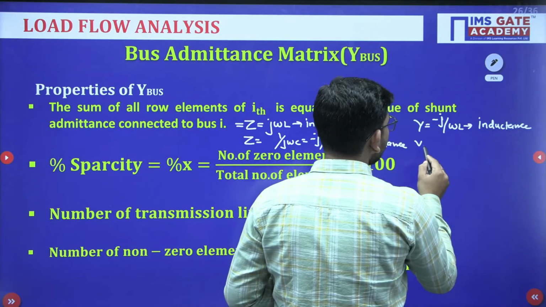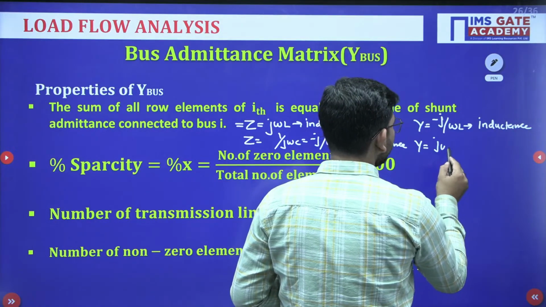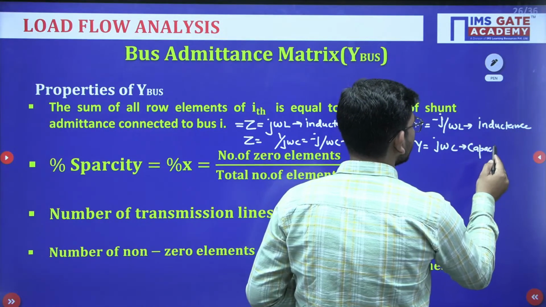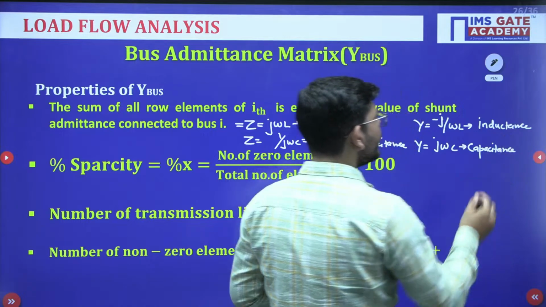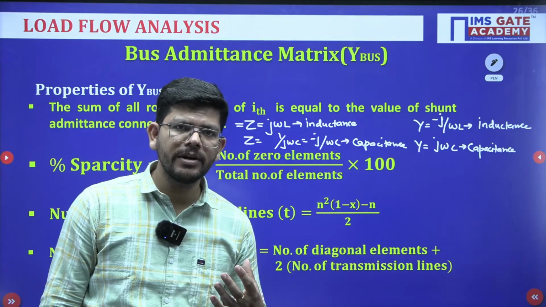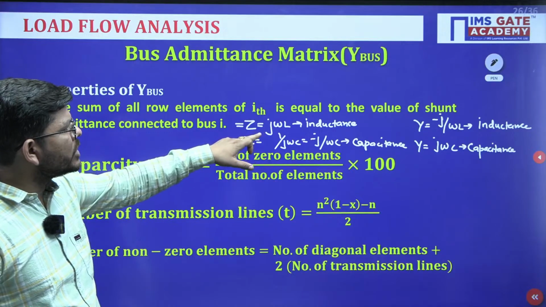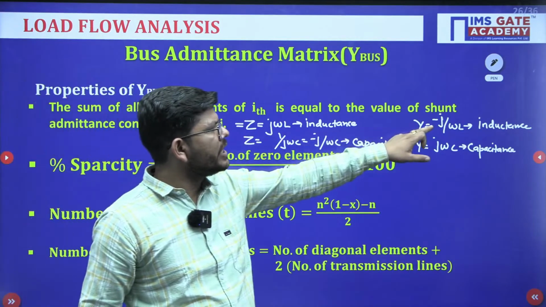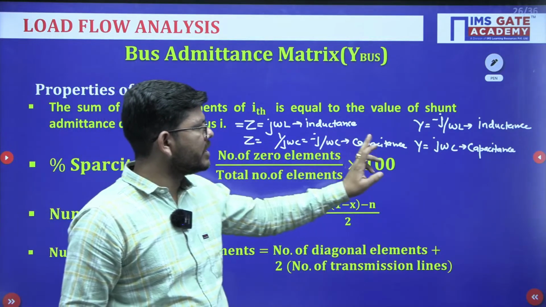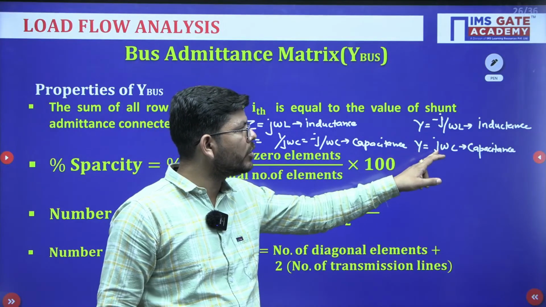Okay. Similarly, j omega C, if you are getting something like this, this indicates a capacitance. Okay. So not only will you be able to calculate the shunt element value, you will be able to tell the nature of it as well. With impedance, if j is positive, it is inductance. With admittance, if j is negative, it is inductance. With impedance, if j is negative, it is capacitance. With admittance, if j is positive, it is capacitance.